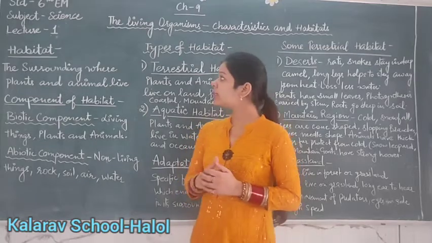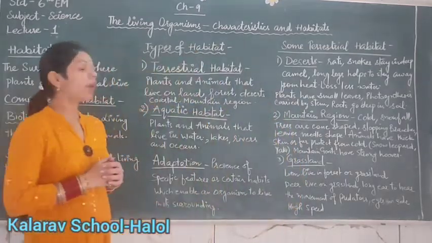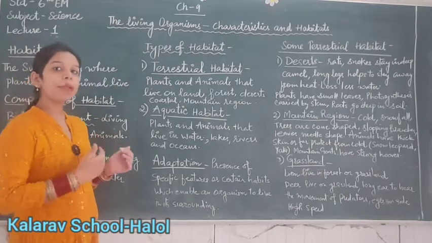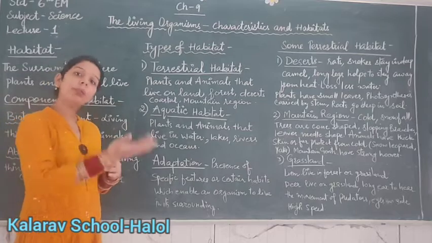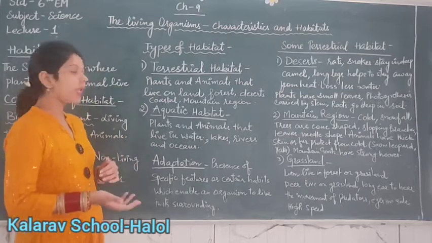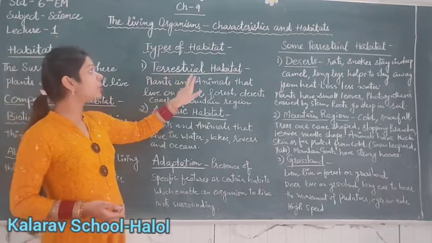Now next is the types of habitat. Here the habitat is divided into two categories, which are sub-categorized in the next topic. The first is terrestrial habitat.